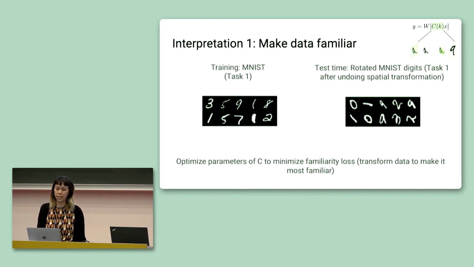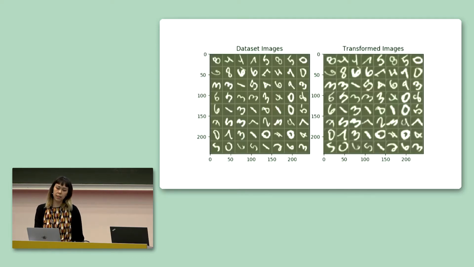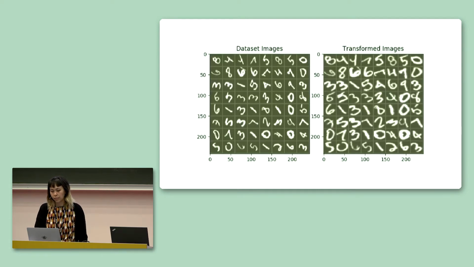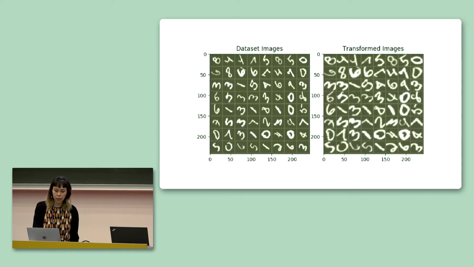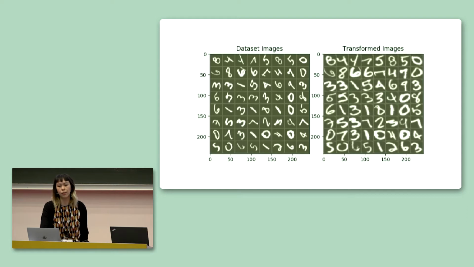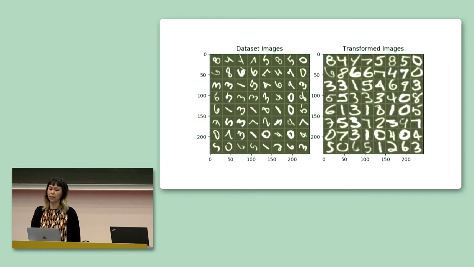And remember, in this setting, our context corresponds to a geometric transformation of the data. So on the left, we can see these unfamiliar digits, these digits in an unfamiliar orientation, and on the right, we're going to see the resulting transformation that's generated by optimizing the context parameters so that the data is familiar to the learned memory. And as we just saw, in order to minimize this familiarity loss, the network transforms the data to its canonical view, defined as the view that it saw during training.